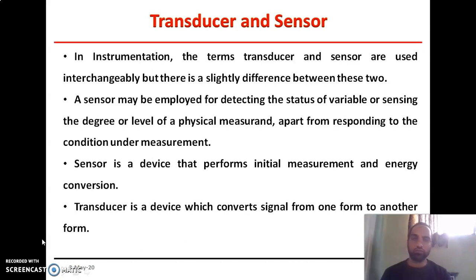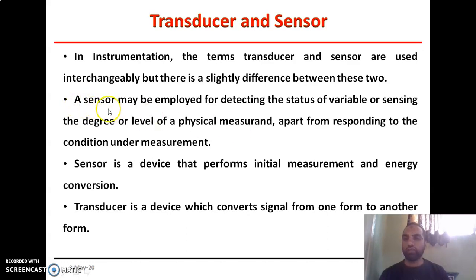In instrumentation, the terms like transducer and sensor are used interchangeably. They are used in different appliances and gadgets, but there is a slight difference between transducer and sensor, so that needs to be understood. Now, to define sensor and transducer, we should know what a measurand is. Measurand is a quantity under measurement in an instrumentation system. That quantity is called the measurand, also known as information.